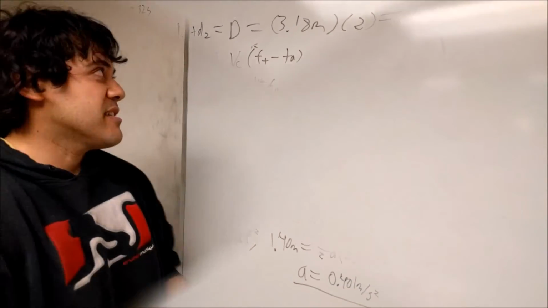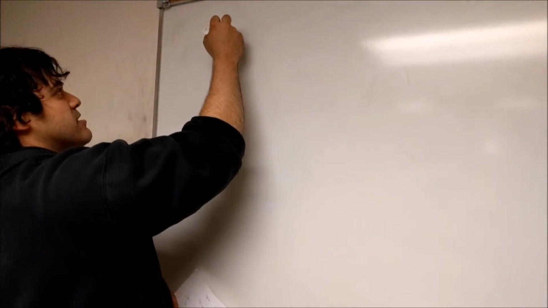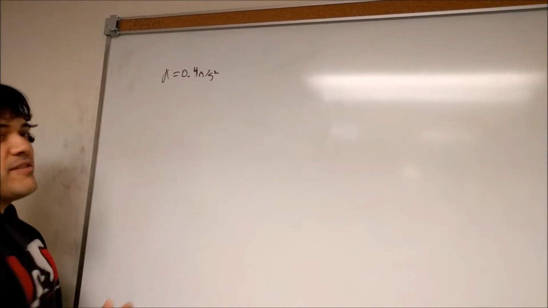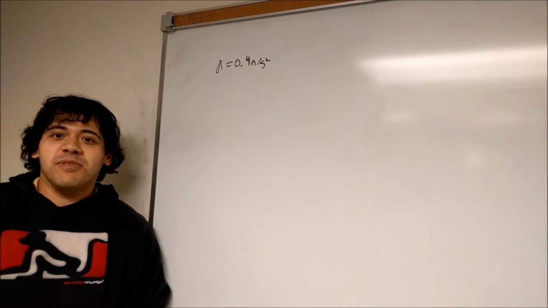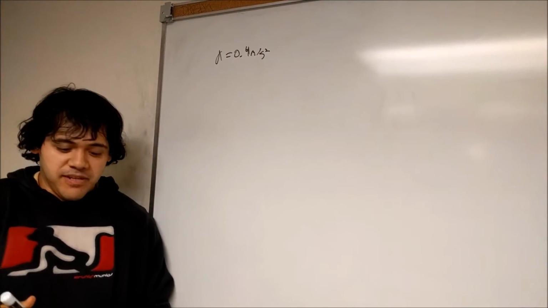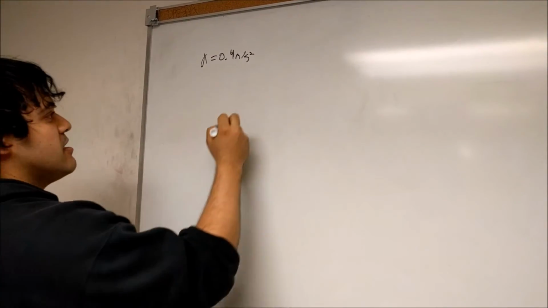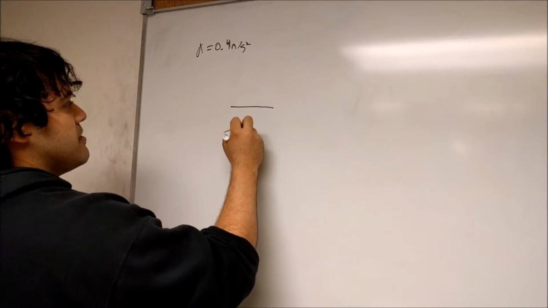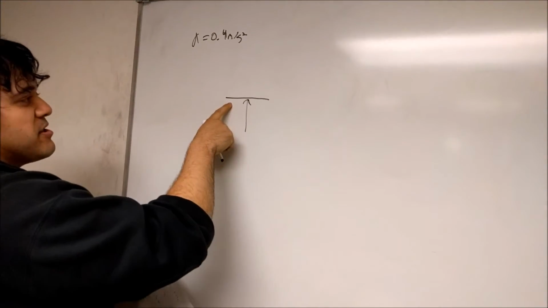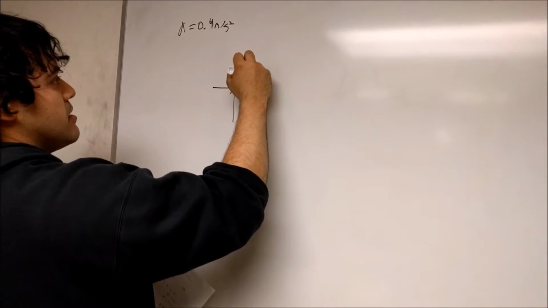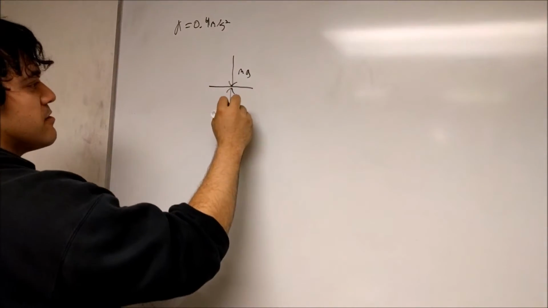Okay. Now that we calculated the acceleration of the elevator to be 0.4 meters per second squared, we will now determine what my apparent weight would be as I accelerate up the elevator. The way we do this is by using Newton's second law. Given this to be our scale, we would have the forces of mg and our normal force.